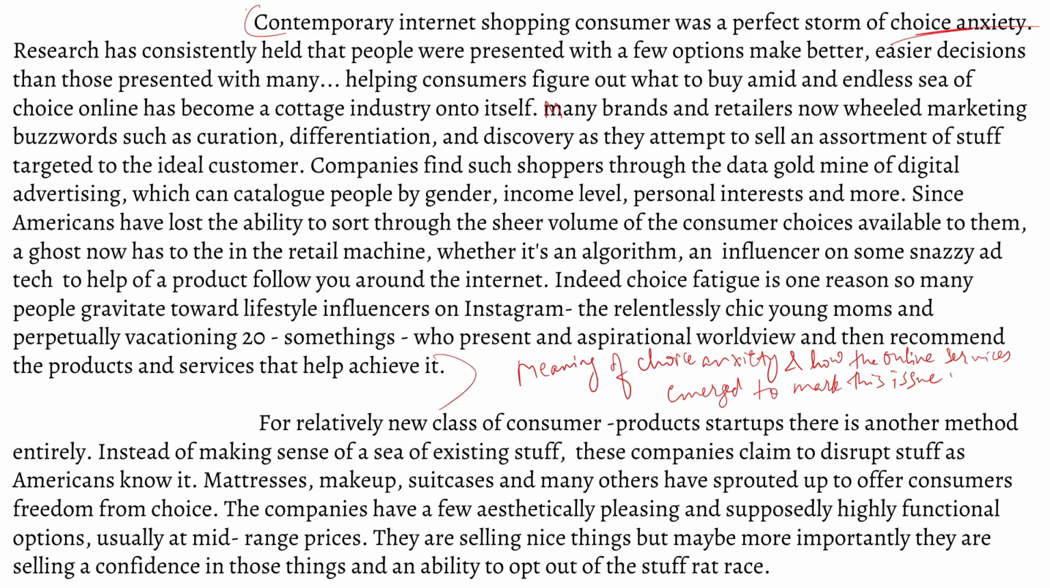Read the paragraph, and if we go through the second paragraph, this para is introducing the startups that address the choice anxiety. So there are startups that address choice anxiety by giving limited set of choices. And how can we write the central idea of the second para? Let me write it here. So the main point of second paragraph is the startups that address the choice anxiety by giving limited set of products, right?